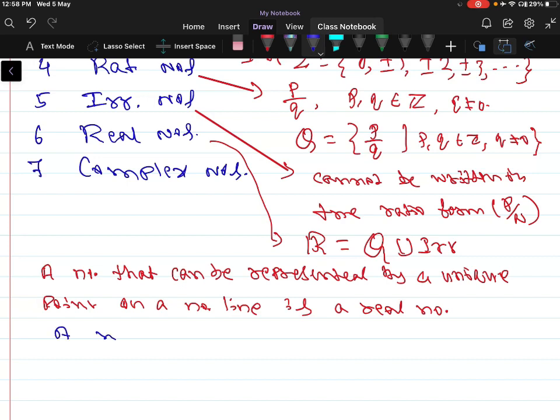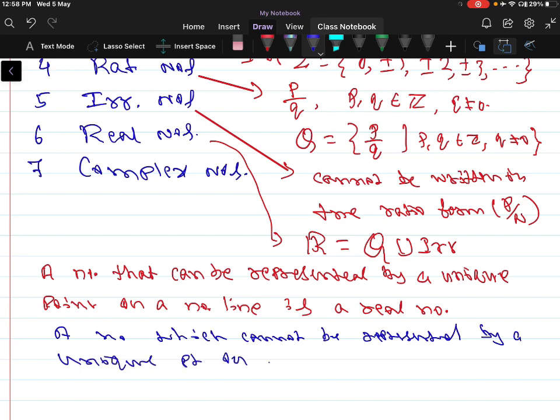A number which cannot be represented by a unique point on a number line is called an imaginary number.